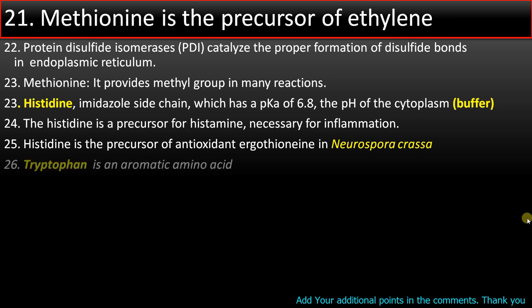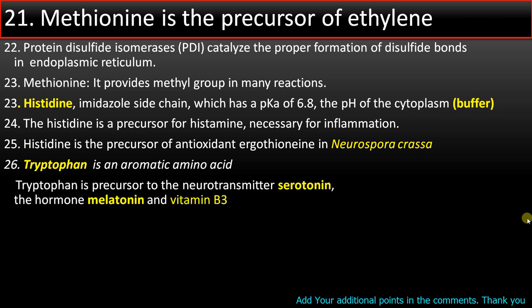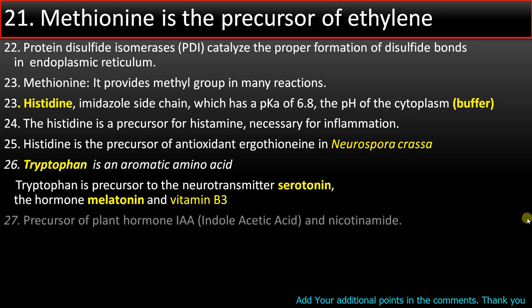Point number 26. Tryptophan is an aromatic amino acid and also the bulkiest amino acid. Tryptophan is a precursor to neurotransmitter serotonin, then hormone melatonin and vitamin B3. Point number 27. It is also the precursor of plant hormone auxins like IAA and nicotinamide.